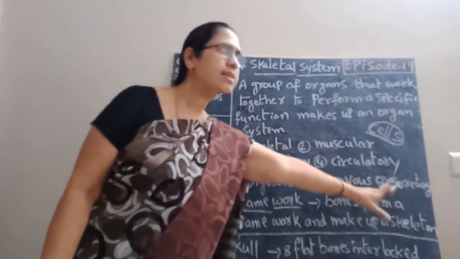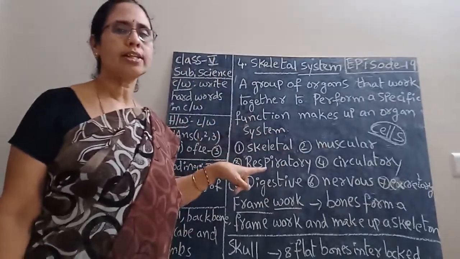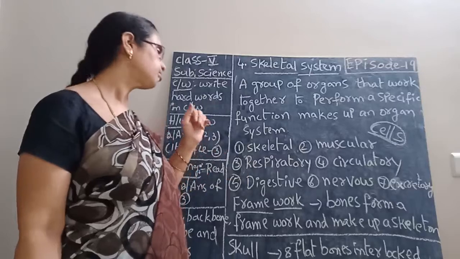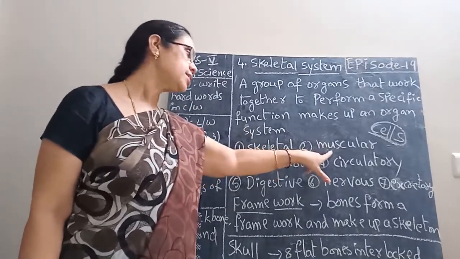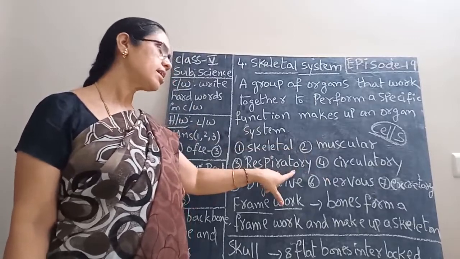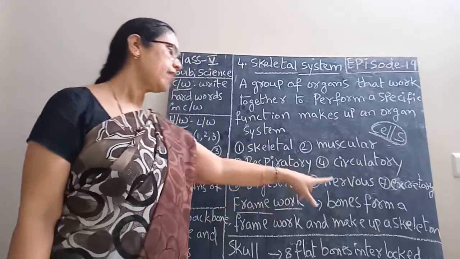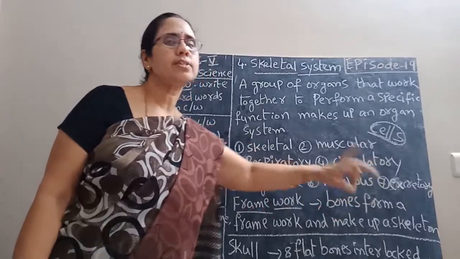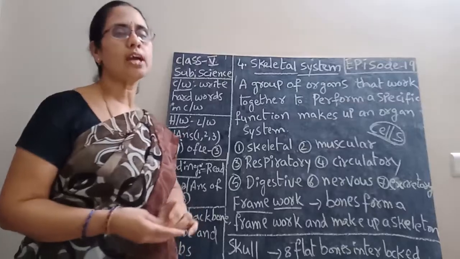And seventh, excretory system. These are the 7 organ systems in our body.